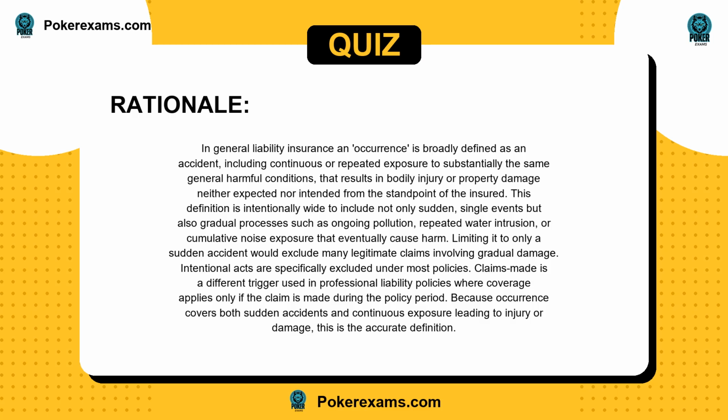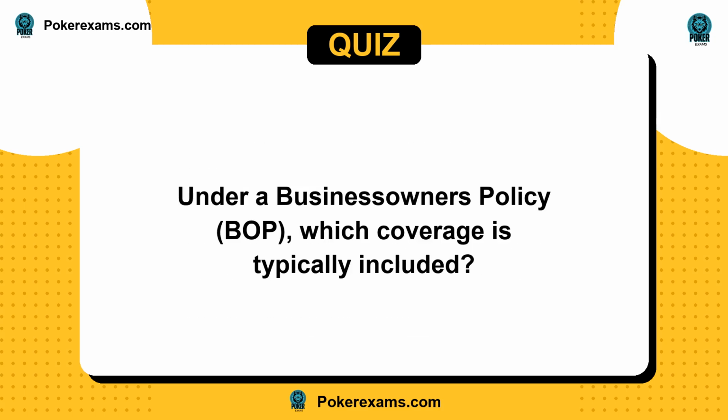Limiting it to only a sudden accident would exclude many legitimate claims involving gradual damage. Intentional acts are specifically excluded under most policies. Claims made is a different trigger used in professional liability policies where coverage applies only if the claim is made during the policy period. Because occurrence covers both sudden accidents and continuous exposure leading to injury or damage, this is the accurate definition. Next question.